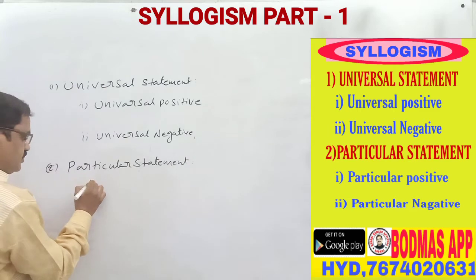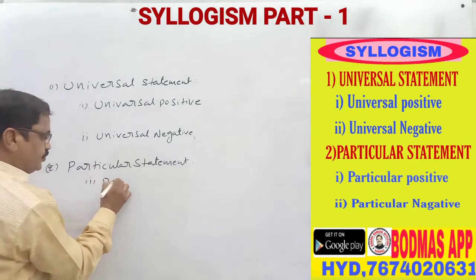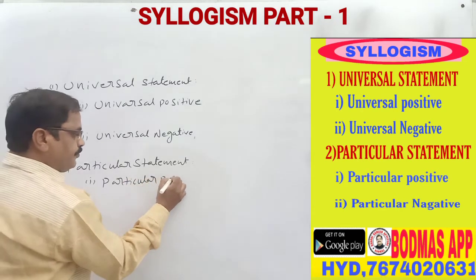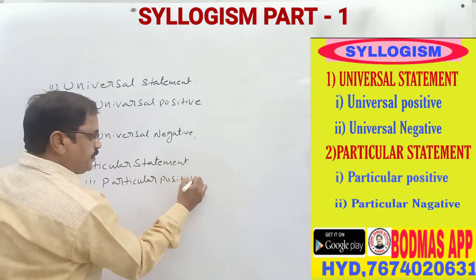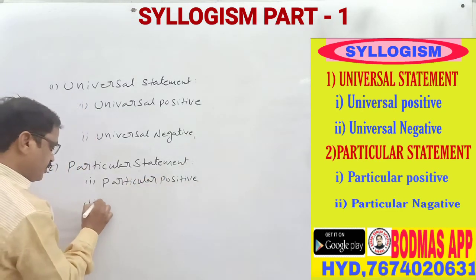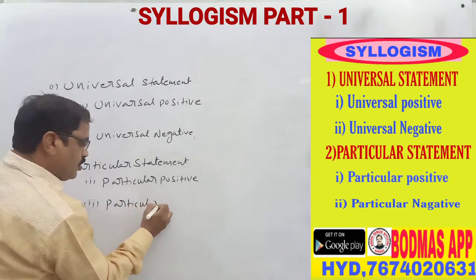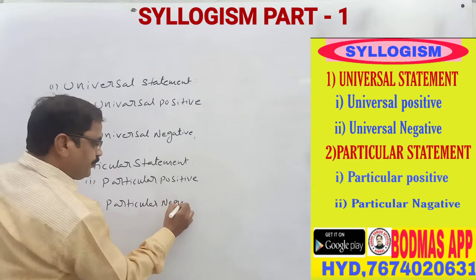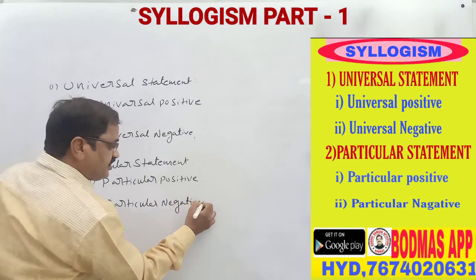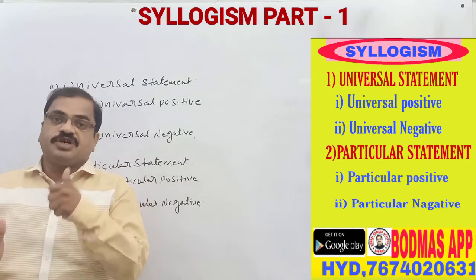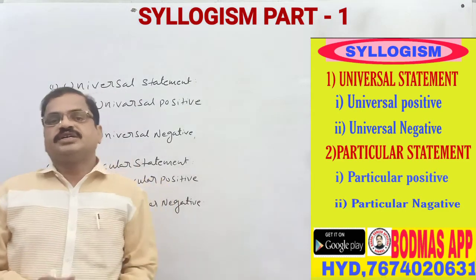Here also two parts: particular positive, and number two, particular negative. So first of all, if you learn these four sentences, you are thorough and perfect in the syllogism topic.